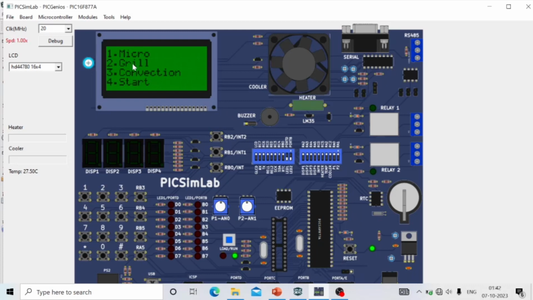Now I will press grill mode, that is 2. Here is also the same procedure. Now I will press 10 seconds. Now I will enter it. See, after 10 seconds, it will show time up by turning on the buzzer and makes a noise.